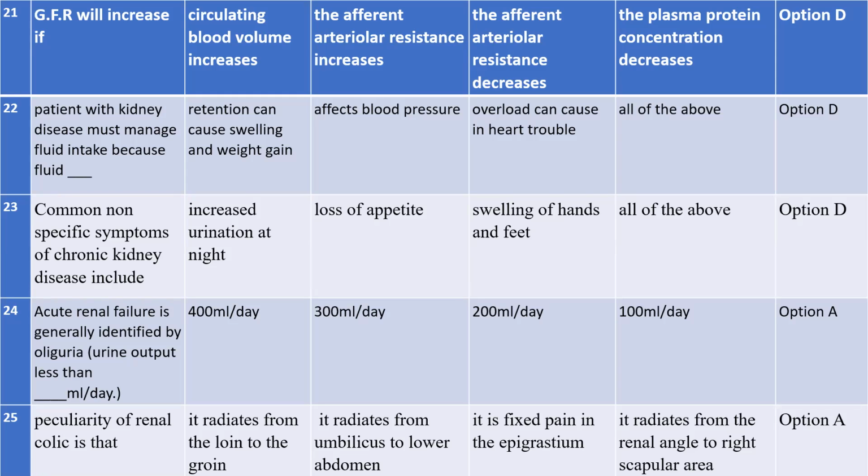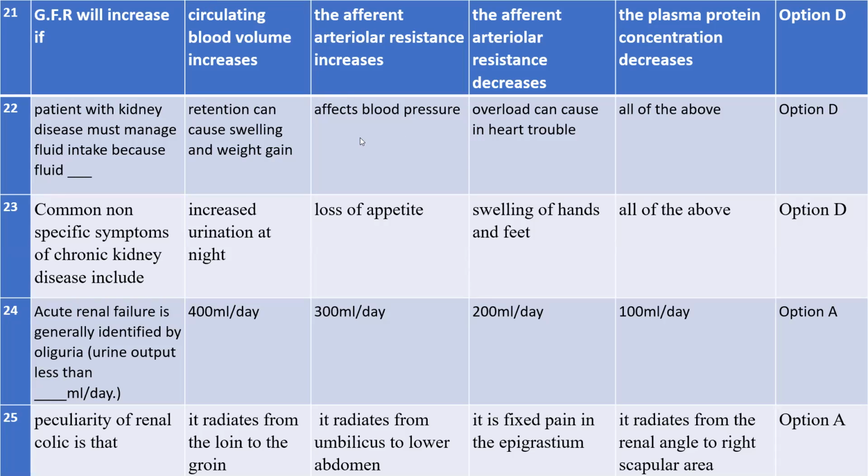So is it true? Yes, ma'am. Yes, because we have to manage the fluid intake. Otherwise, if we don't manage the amount of fluid that we take in, that will lead to swelling and weight gain. Understand? Sarir full jata hai, edema and all. So option A is correct.